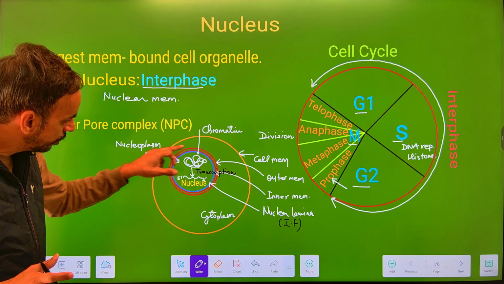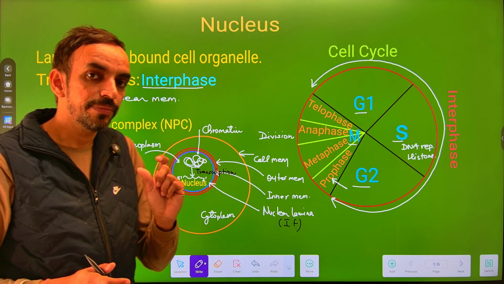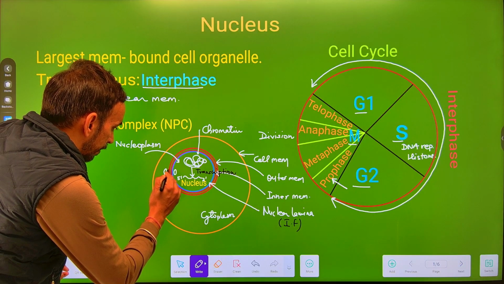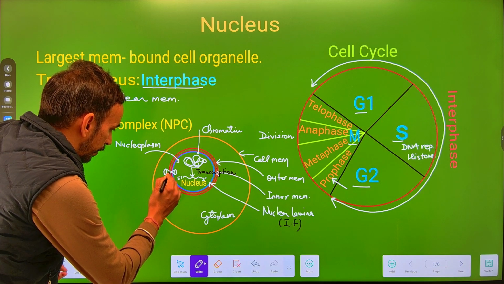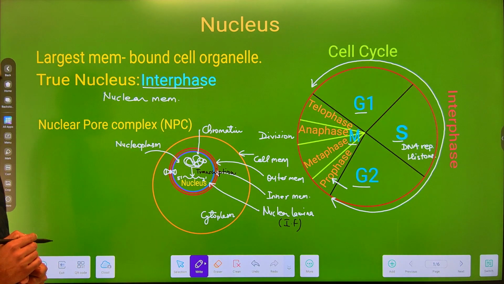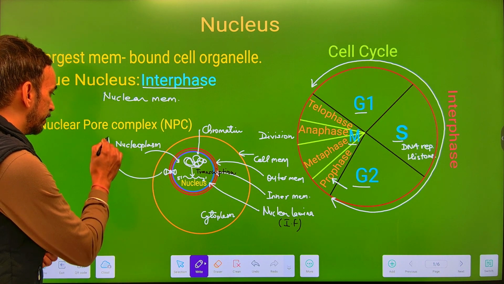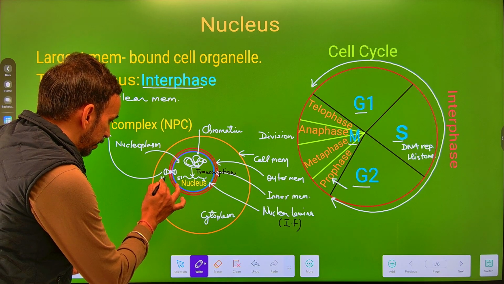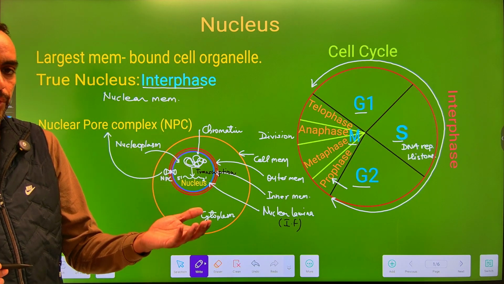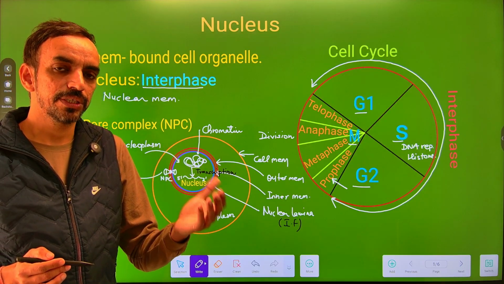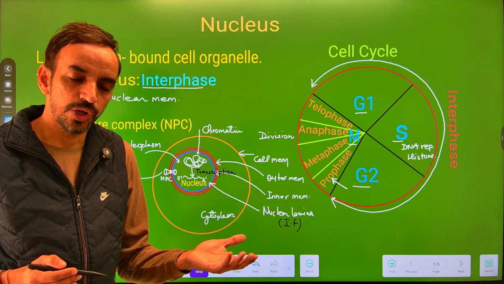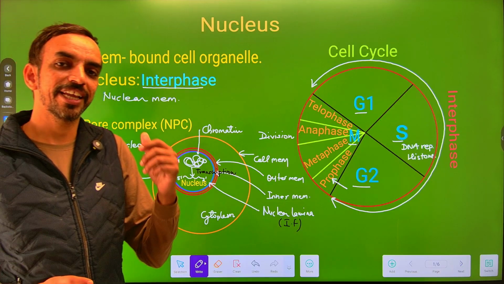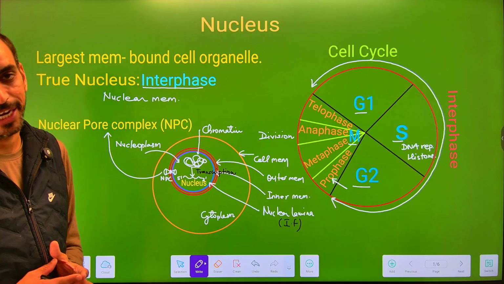And one more thing, this nuclear membrane contains some transporters, and these transporters are made up of certain proteins which together form a complex known as the nuclear pore complex. Through these NPCs, or the nuclear pore complex, there is exportation and importation of molecules in and out of the nucleoplasm, or we can say through this nuclear pore complex, the nucleus can communicate with the cell cytoplasm.